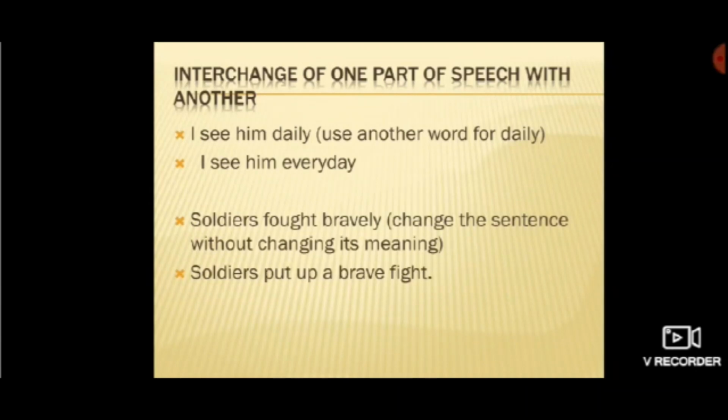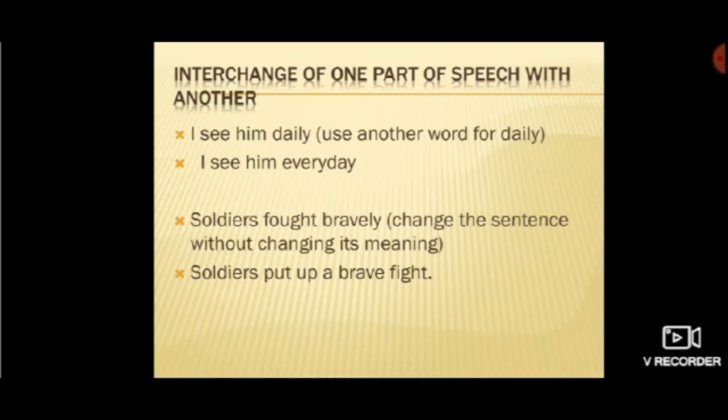See the first sentence here, I see him daily. Now they can ask you, use another word for daily. So how will you change it? I see him every day. So another word for daily is every day.